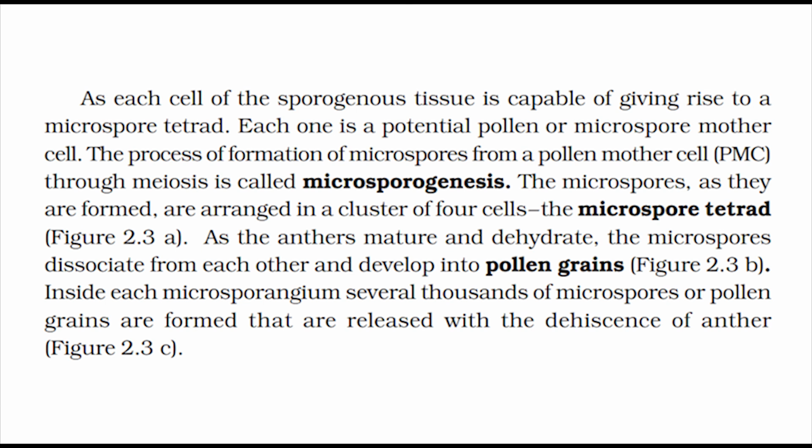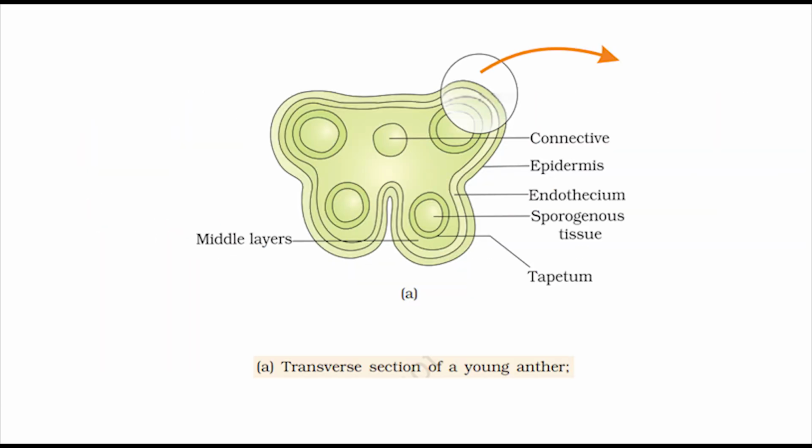The process of formation of microspores from a pollen mother cell, PMC, through meiosis is called microsporogenesis. The microspores, as they are formed, are arranged in a cluster of 4 cells, the microspore tetrad, figure 2.3a.